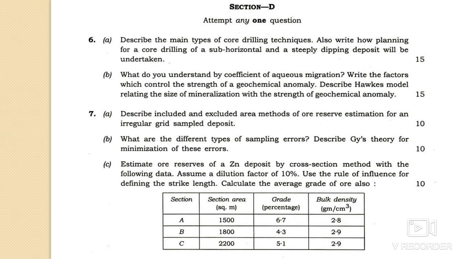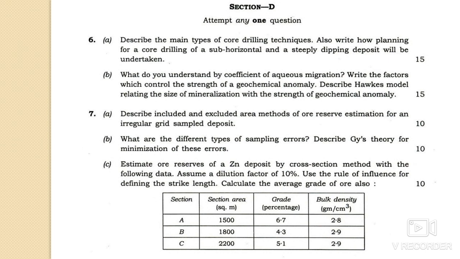Question number 7a, that is: describe induced and included and excluded area methods of ore reserve estimation for an irregular grid sample deposit. So that we have discussed in detail. We have talked about it in 3 or 4 videos. We have talked about the basic principles as well as the methods of ore reserve estimation. In that playlist you can go and watch that video.